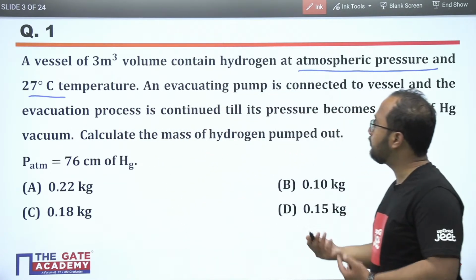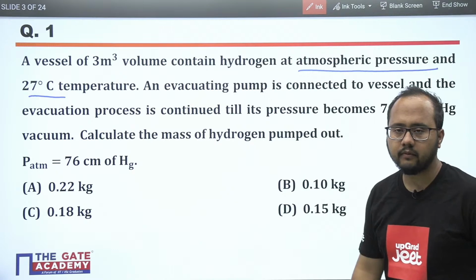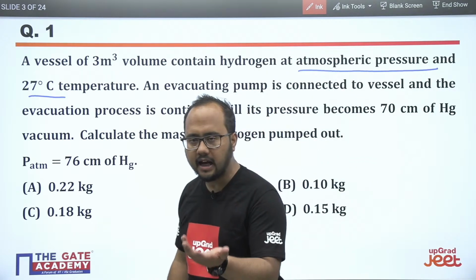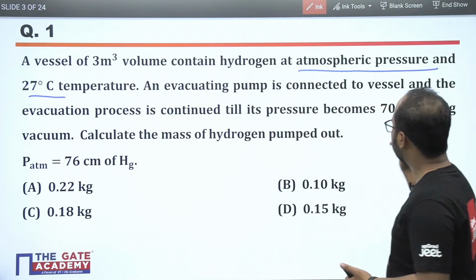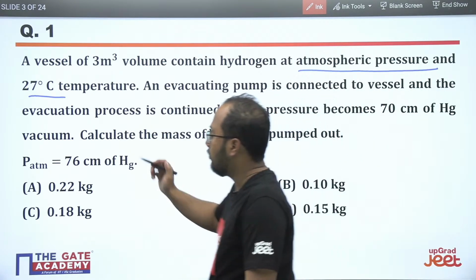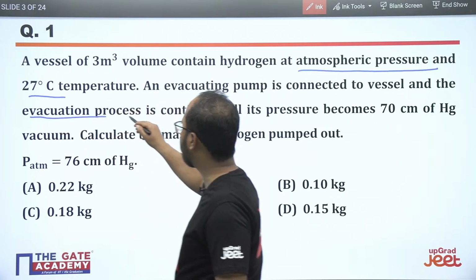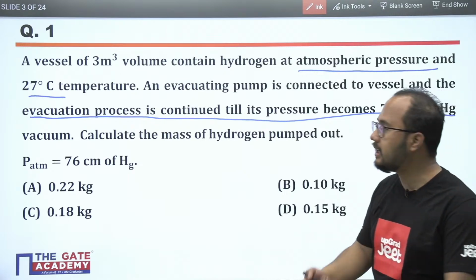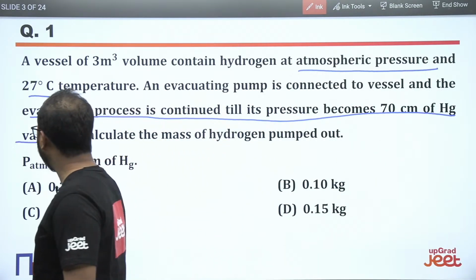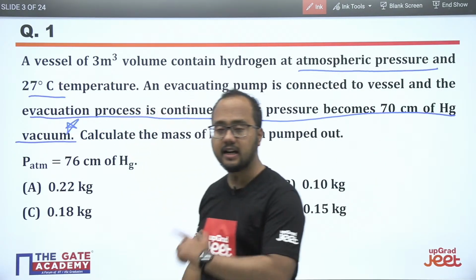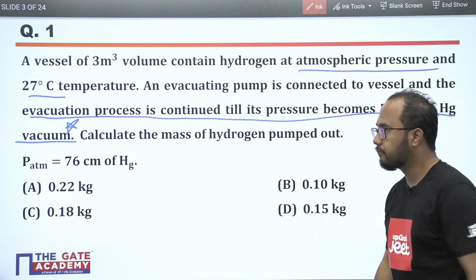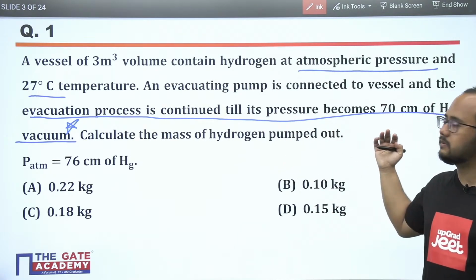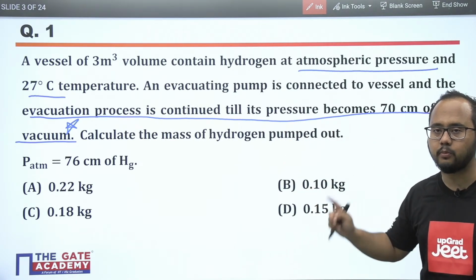An evacuating pump is connected to the vessel, basically just to remove the gas from the tank or the container. The most important point given is that the evacuation process is continued till its pressure becomes 70 centimeter of mercury vacuum. This is very important, so please put a star mark there. Evacuation process is continued till its pressure becomes 70 centimeter of mercury vacuum.